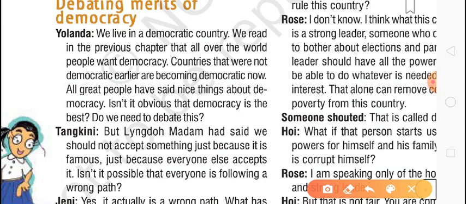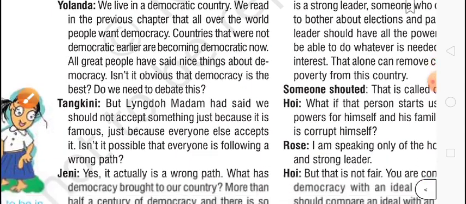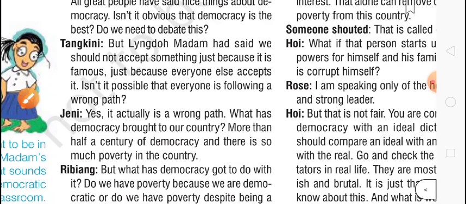Another student says, but Lingdo ma'am had said we should not accept something just because it is famous, just because everyone else accepts it. Isn't it possible that everyone is following the wrong path? Oh, great! It means this kind of student should be in the class. Then Jenny says, yes, it actually is a wrong path.